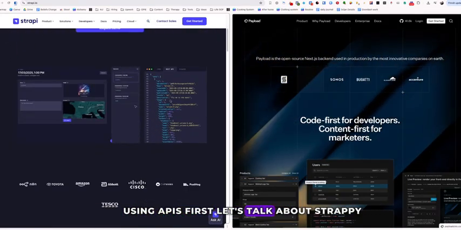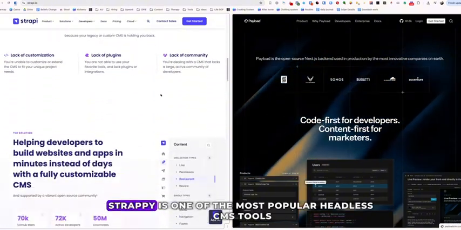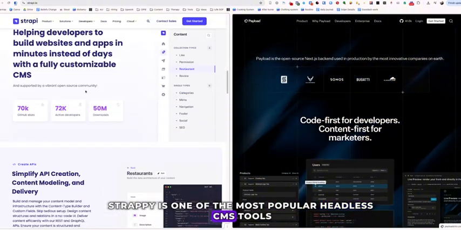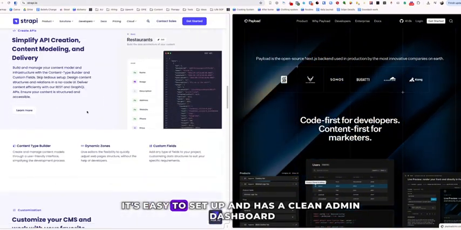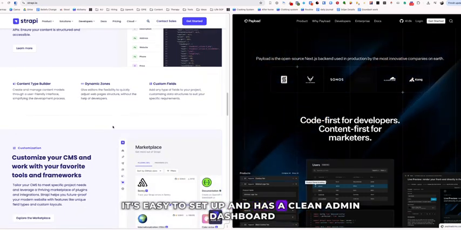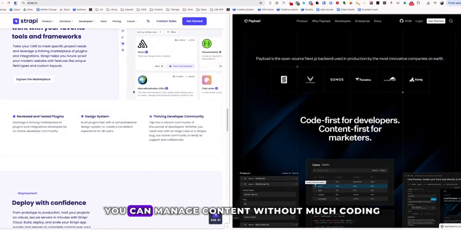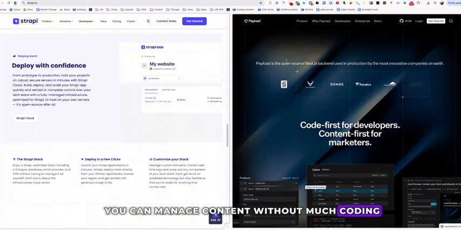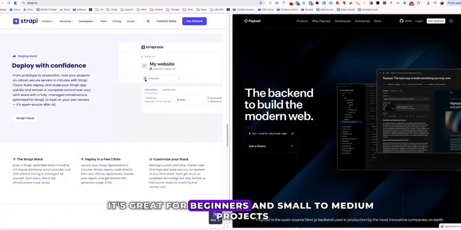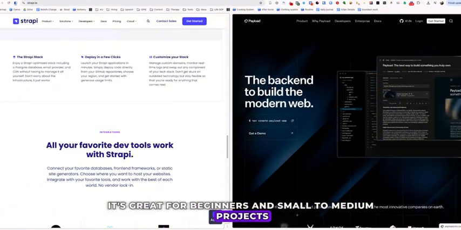First, let's talk about Strapi. Strapi is one of the most popular headless CMS tools. It's easy to set up and has a clean admin dashboard. You can manage content without much coding. It's great for beginners and small to medium projects.